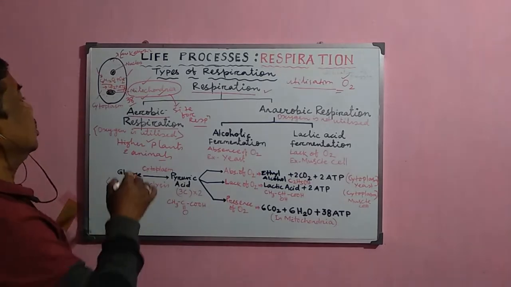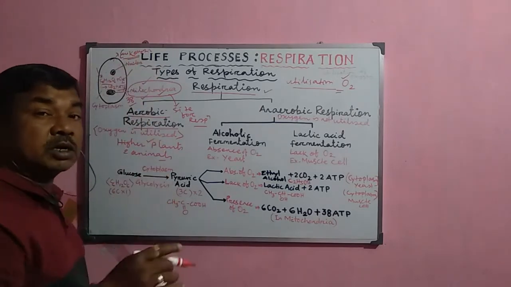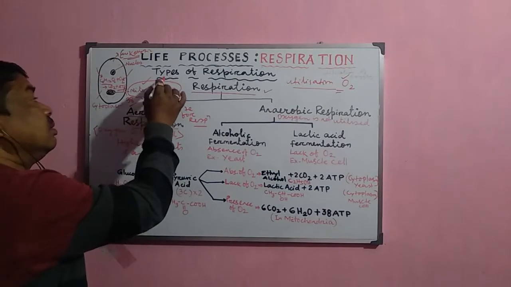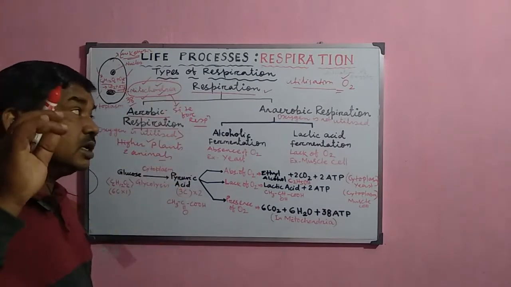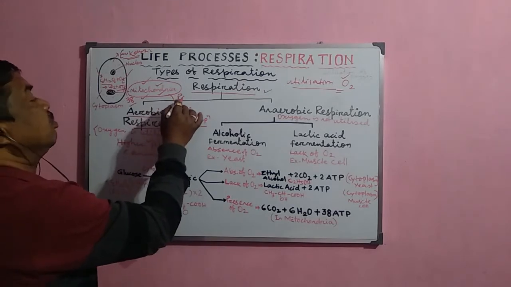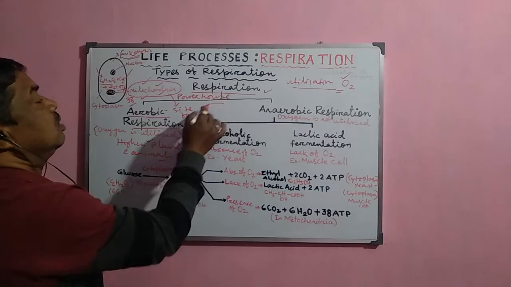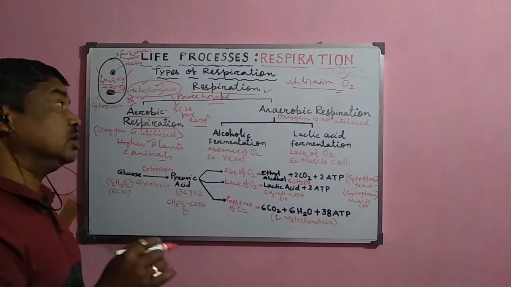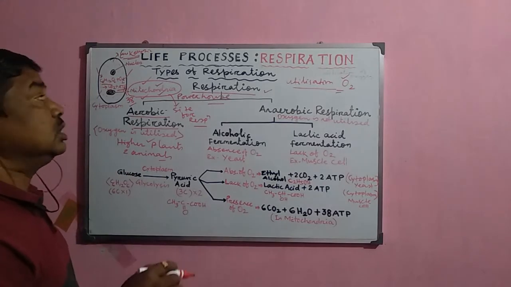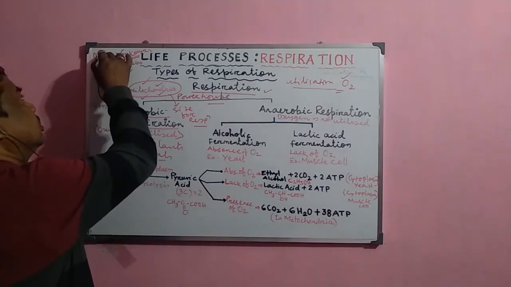So this aerobic respiration occurs in the higher plants and animals where the cells are eukaryotic in nature and they have the mitochondria inside their cell. That is why the mitochondria is called the powerhouse of the cell, because it releases the energy from the glucose molecule which enters into the cell after the digestion process.